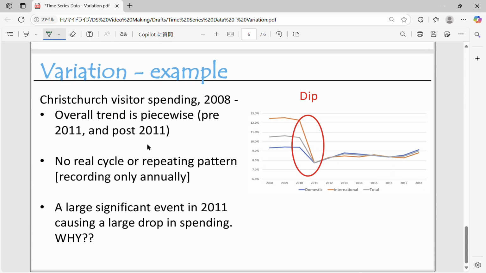Let's look at another variation. This is another random variation. This is about Christchurch visitor spending from 2008 to 2018, and there's this obvious dip there. A dip is the opposite term of a spike. Dips and spikes. So dip here, and it's sometime early in 2011, and I think it's obviously because of the Christchurch earthquakes. So those are the things you look at when you are talking about variation. Right, that's it.